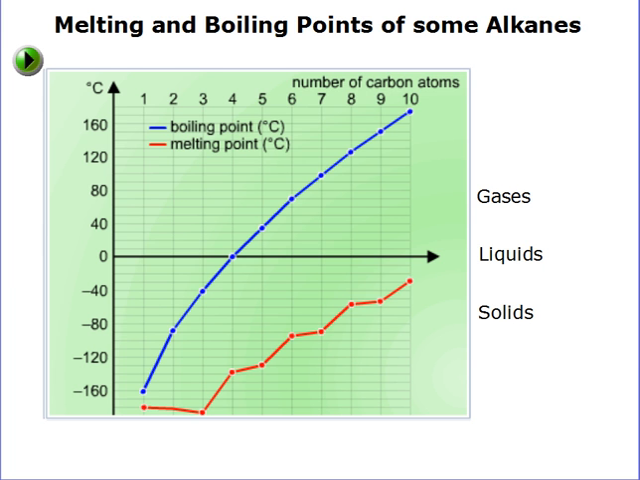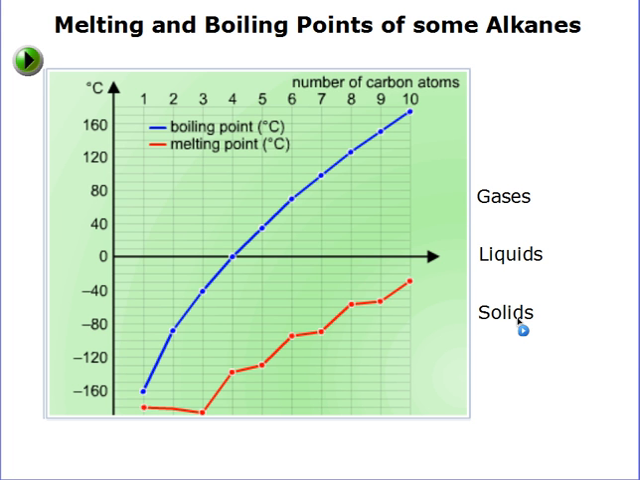If we have a look at these numbers on a graph, we can see the melting points in red and boiling points in blue. Now we can have a look at these graphs, extend the graph and work out which substances are going to be solid, liquid or gas by considering their melting and boiling points.